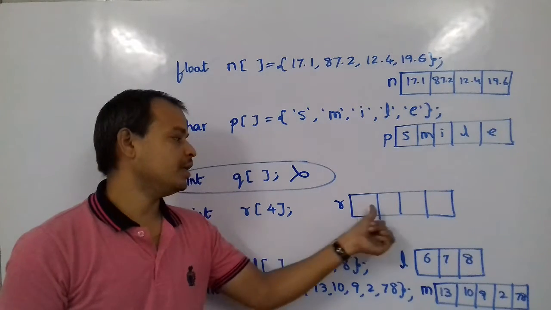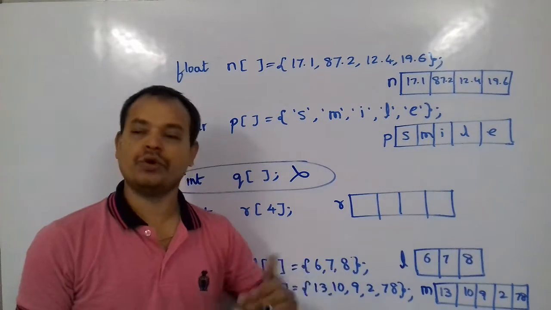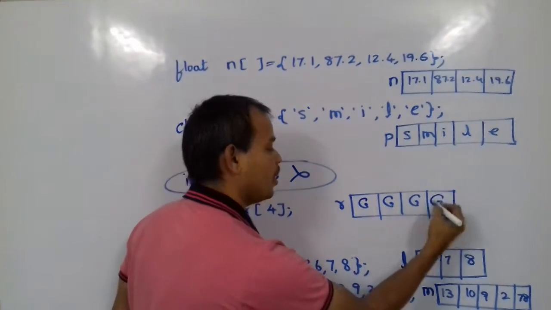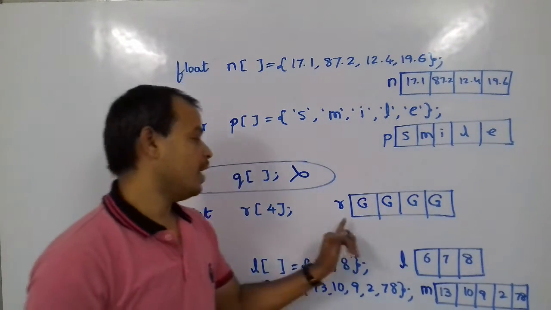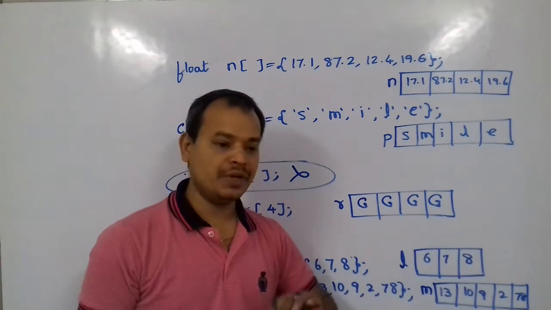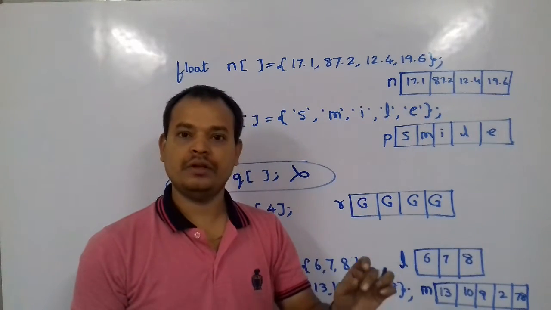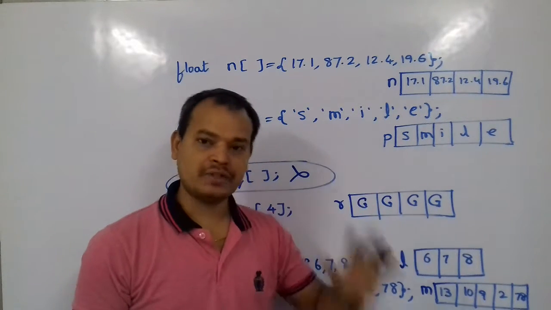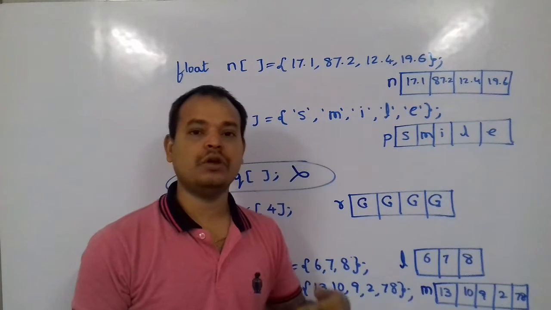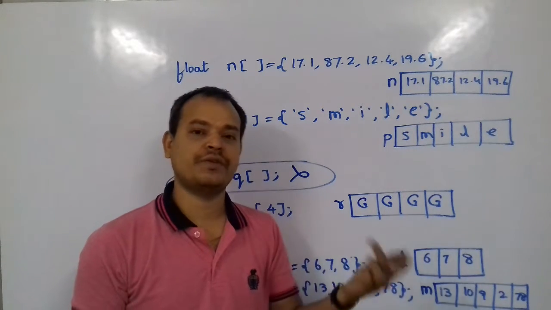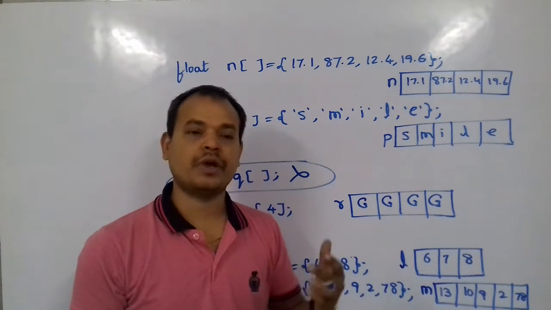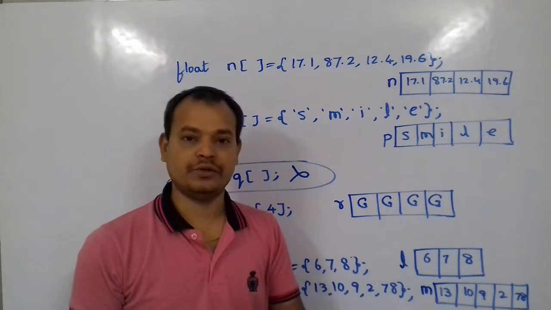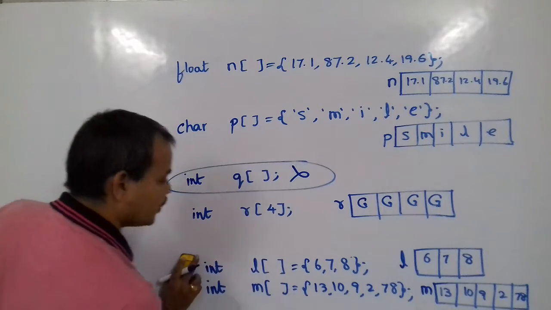In this case, what happens? It will contain some garbage values. We don't know what values will be stored in this. But it will never have empty elements, because if we create a variable, it will have some value. Either we have given the values, or the system might have given the values. If the system has given the values, we don't know what those values are, because they are not known to us. We call them waste values, garbage values.